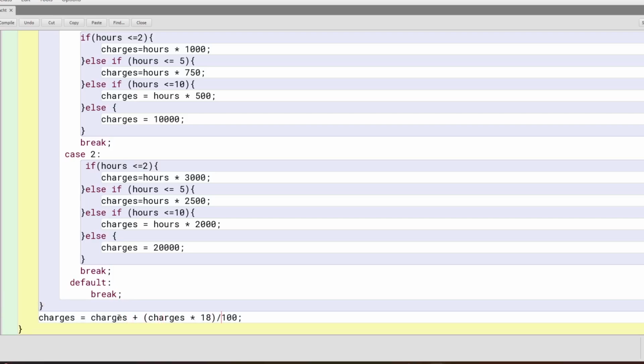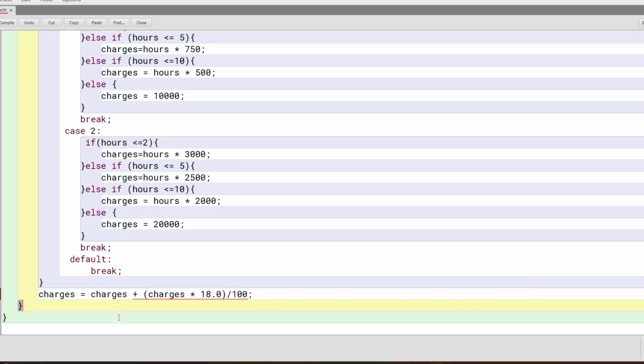So charges into 18. Maybe we can do 18.0. Yeah, this will give the lossy conversion problem, right? Possible lossy conversion from double to int. Yeah, that's what I thought. Maybe we can then do int again, right?